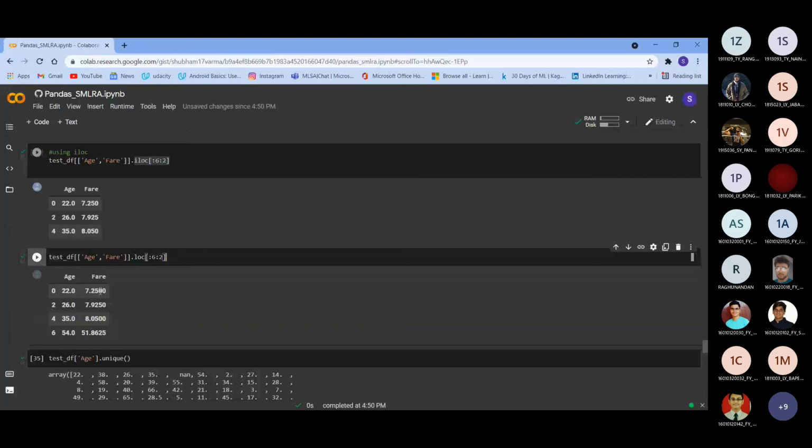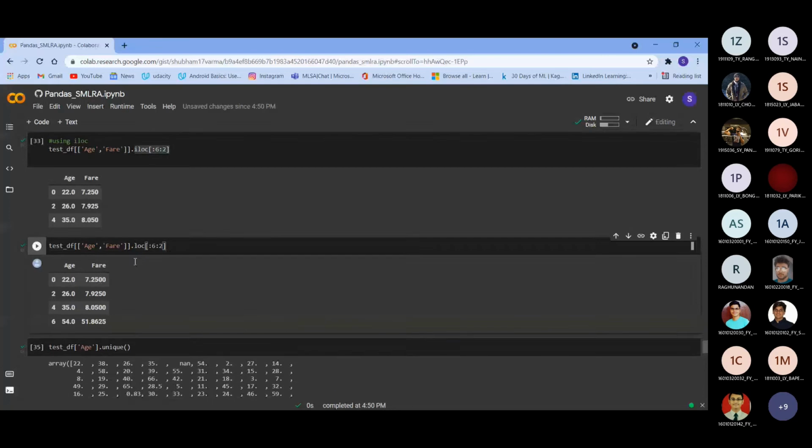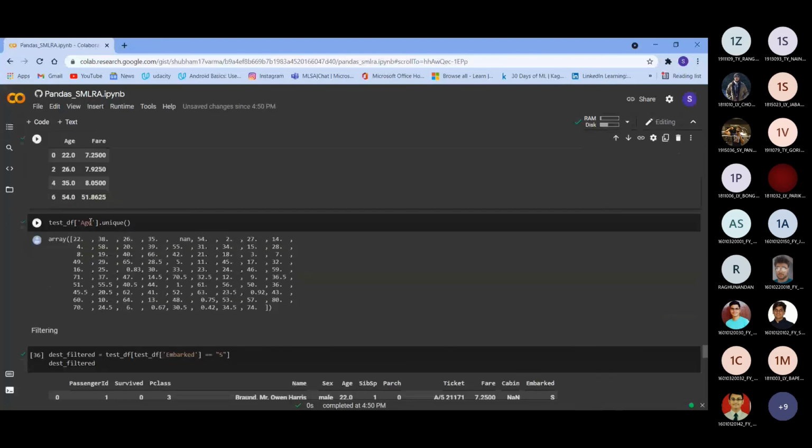Then what we did is we printed the unique values of the age. As you can see here, there are some missing values, and there might be some repeated values too. So we just used nunique. It printed 88, and you can count here, it is 19. So out of this, only 88 were correct values of age that we saw above.